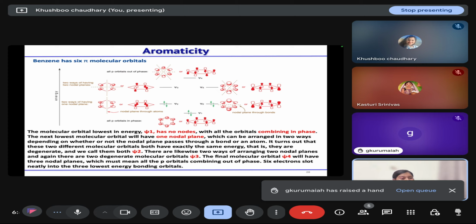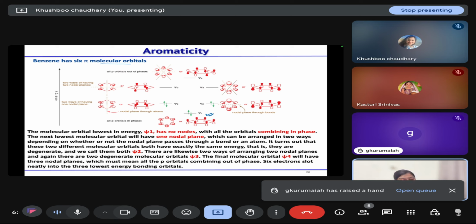Now in the case of benzene, we will understand it using the molecular orbital diagram. The lowest energy molecular orbital in benzene has all the orbitals combining in phase to give psi 1, the lowest energy molecular orbital.